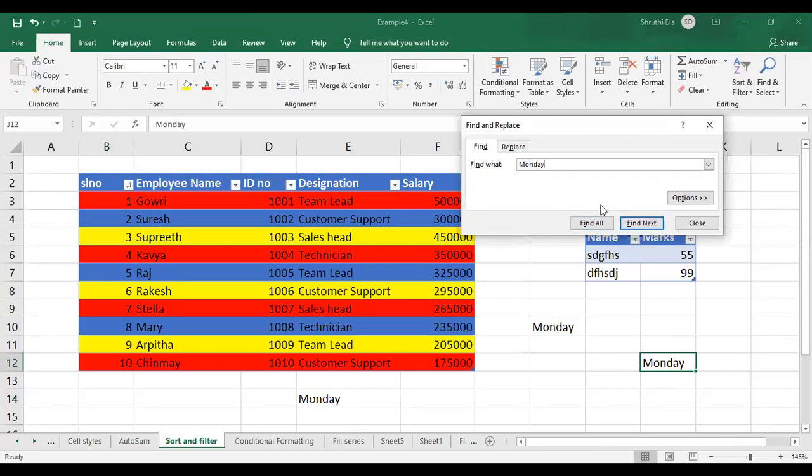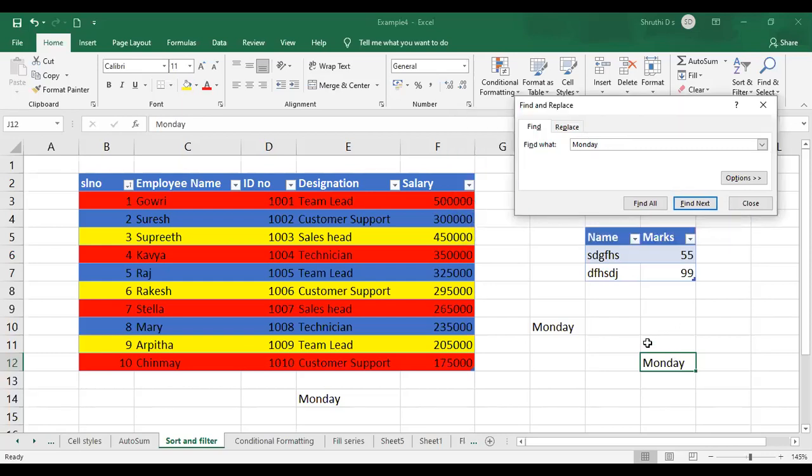Find all means all the appearances of that particular text which you enter here in the worksheet. Find next means, see here, when I typed Monday, one occurrence is highlighted over here. That is your first occurrence, or the current occurrence. If I click on find next, the cursor will be taken to another cell which has the same text. Again, if I click, it goes to the next one. Like this, find next goes through the complete sheet.